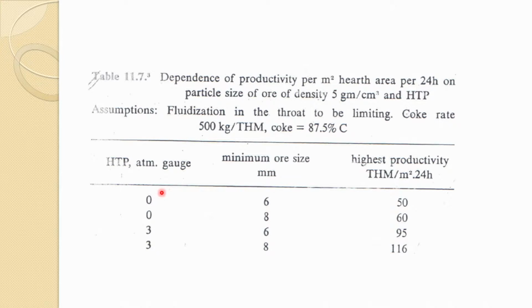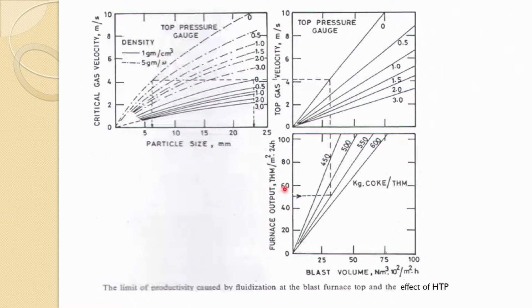When the top pressure is 0, the same as atmospheric, the minimum ore size required without fluidization is 6 millimeter, and that is how this is calculated. Below that, fluidization will occur, so you can't have it. It should be in that range.